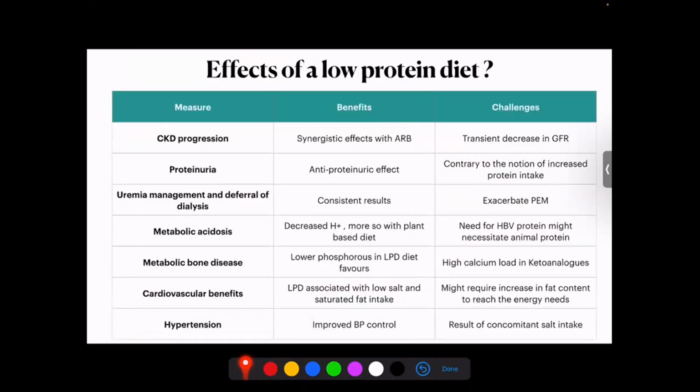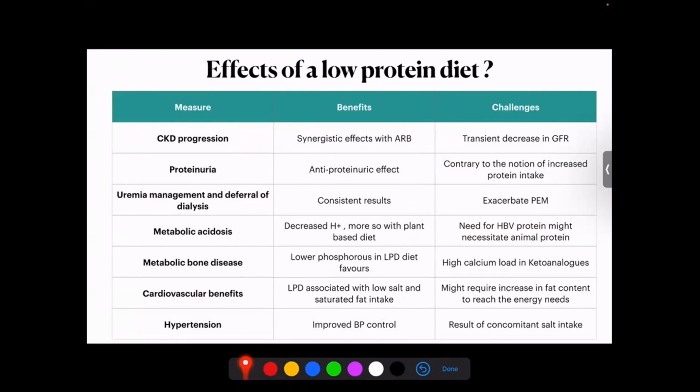So it's like a multi-pronged approach as far as a low protein diet is concerned. If you look at it, these are the benefits. But nothing comes for free. When you have a benefit, there's an accompanying challenge which comes along with it. So we all saw that the decreased protein intake will result in a decrease in CKD progression by bringing down the glomerular hyperfiltration.